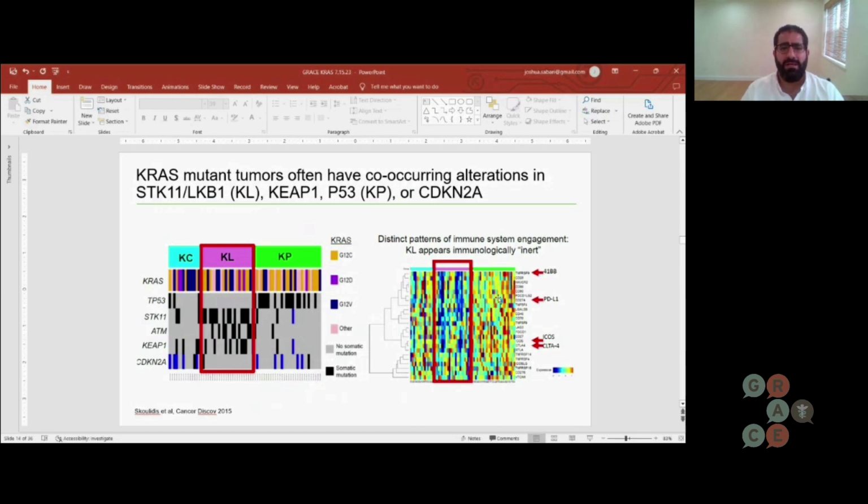I want to focus in on this KL group on your left-hand side. The KL group are the patients who have a KRAS mutation, as well as STK11 and LKB1. And we know that, historically, these are enormously cold tumors, right? Tumors that are generally not responsive to immunotherapy.